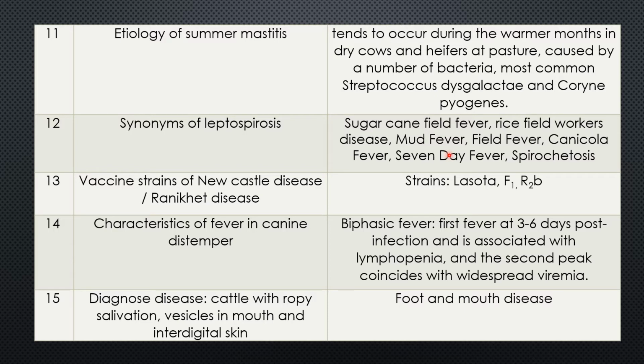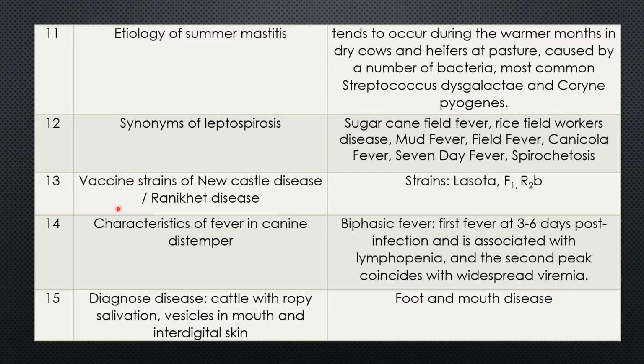Mud fever, it is a land of mud that contains more water, so more leptospira. Field fever, when the workers are working in the field and they suffer from fever. Canicola fever, named for the organism. Seven days fever, the fever remains for nearly 7 days, and spirochetosis.